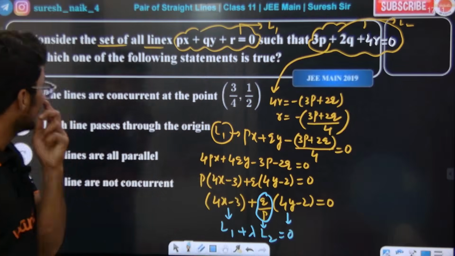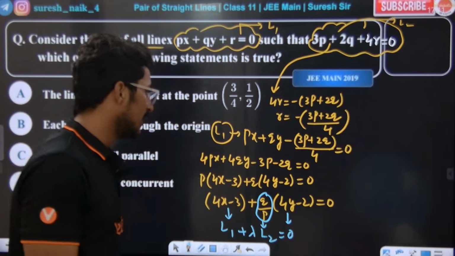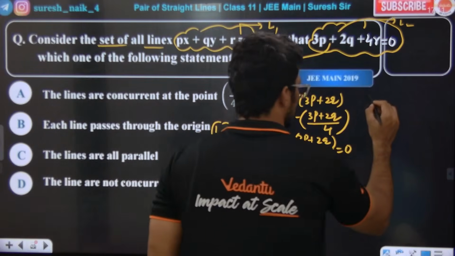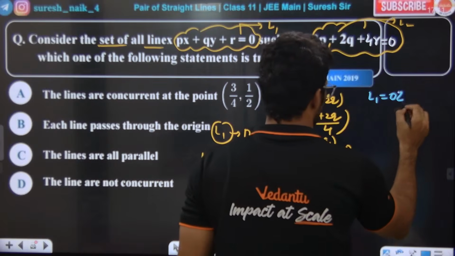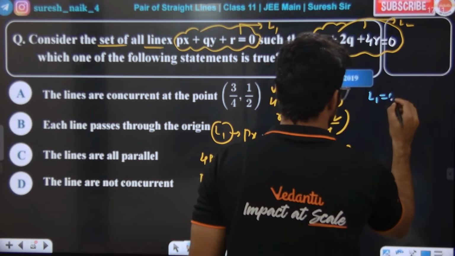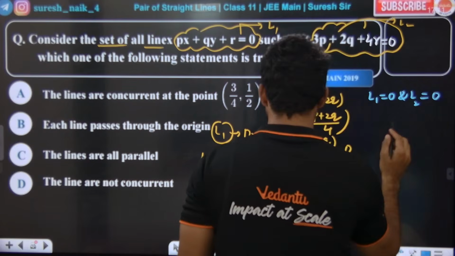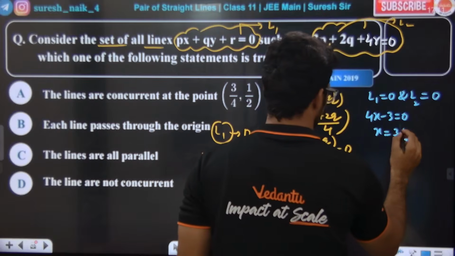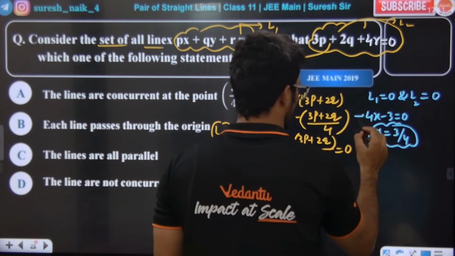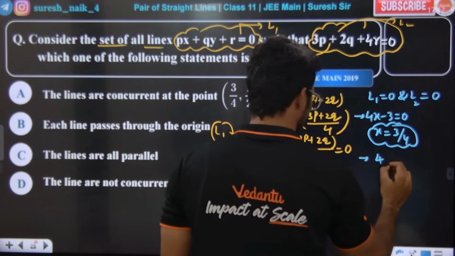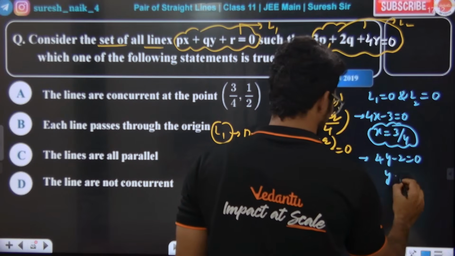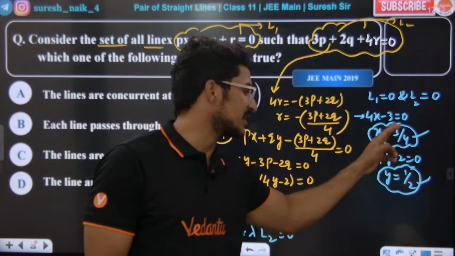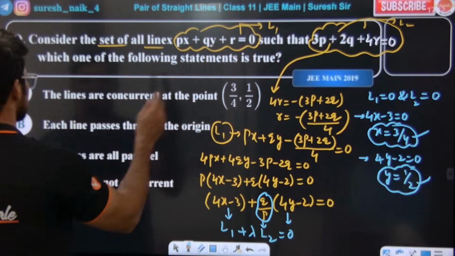Okay, wow. Sir, now the lines are concurrent at the point. Yes, lines are concurrent means what? Lines are meeting at one point, and the point is the point of intersection of L1 and L2. So L1 is equal to 0 and L2 is equal to 0 panna vandur paru. L1 is equal to 0 means what? 4x minus 3 is equal to 0. So x is equal to 3 by 4. L2 enna 4y minus 2 is equal to 0. So y is equal to 1 by 2. So point of intersection x comma y is 3 by 4 comma 1 by 2.